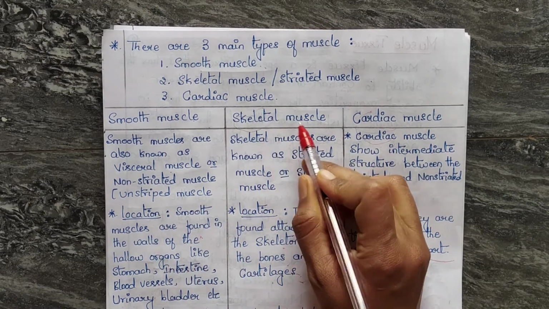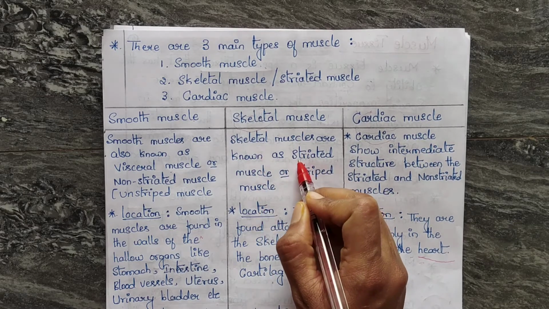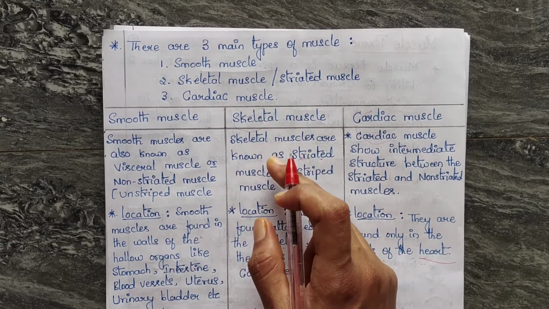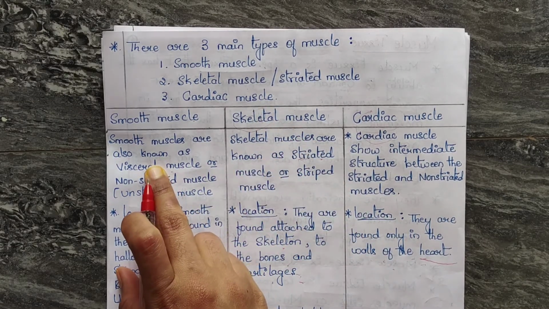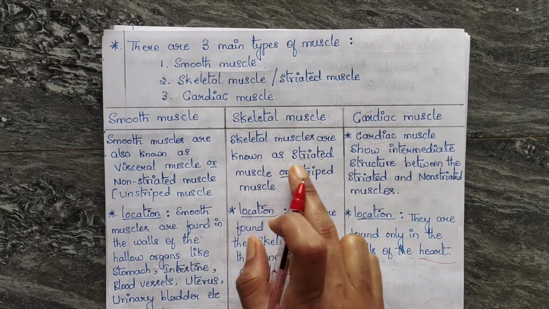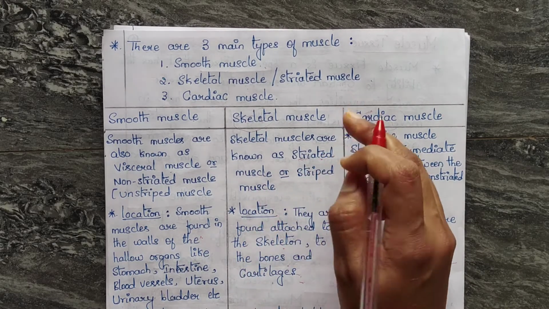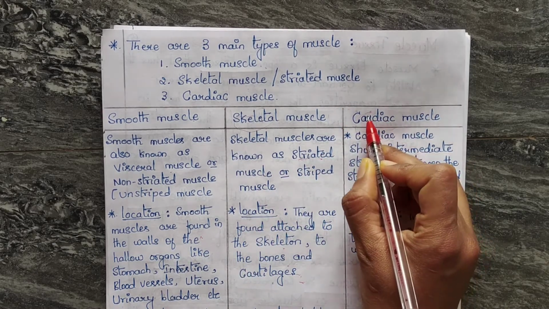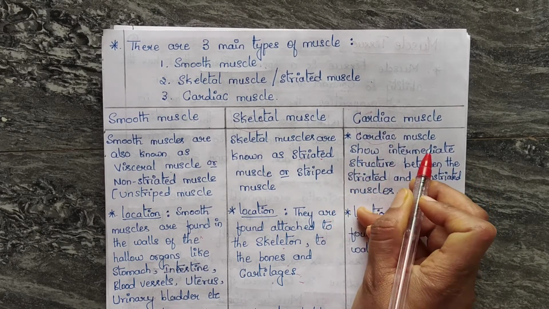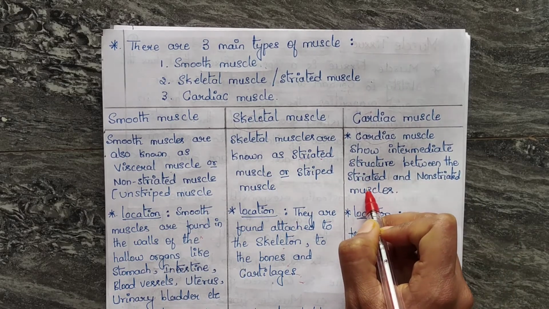Second, skeletal muscle. Skeletal muscles are known as striated muscle or striped muscle. I will tell why they are called non-striated muscle in case of smooth muscles, and striped or striated muscle in case of skeletal muscle, in the next few minutes. And third one is cardiac muscle. Cardiac muscle shows intermediate structure between striated and non-striated muscles.